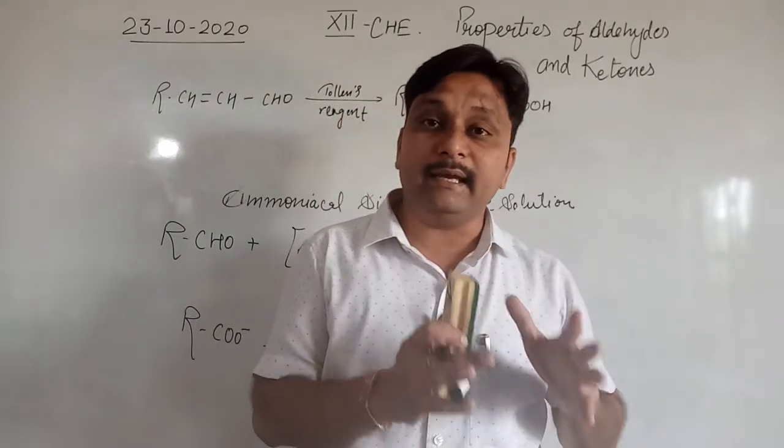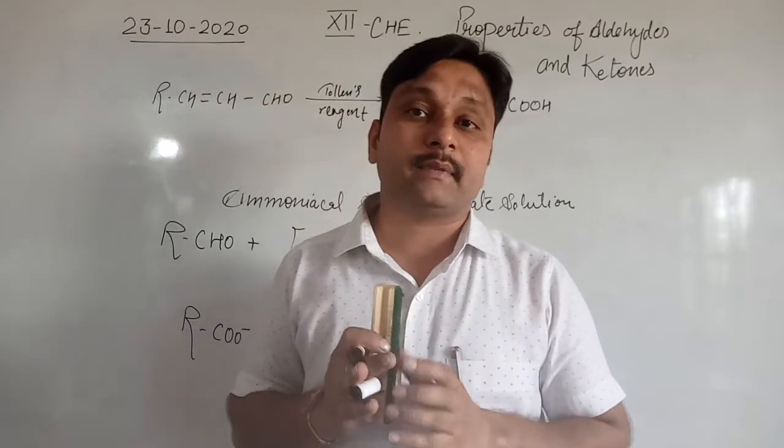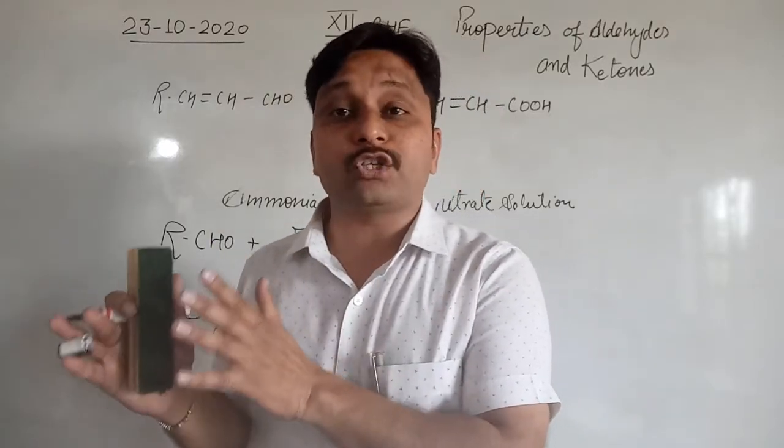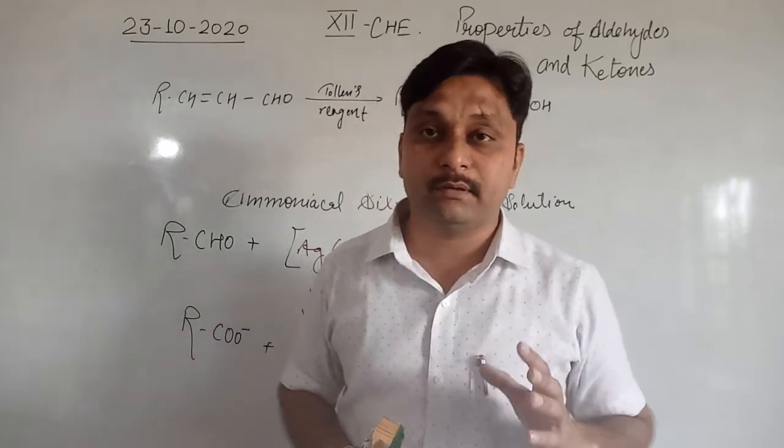In Fehling A, there is a chemical, alkaline copper sulfate, and in Fehling B, there is Rochelle salt. Rochelle salt is sodium potassium tartrate. Clear?